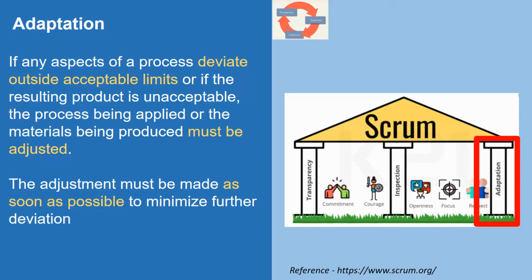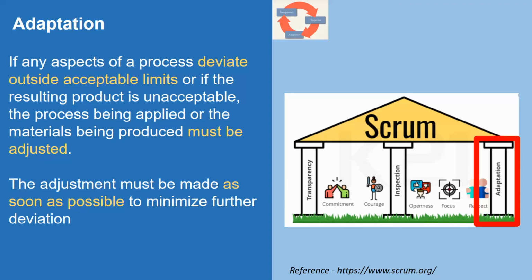Some of you are familiar with the Six Sigma concept, where we talk about acceptable limits. If the process goes outside the acceptable limits, we try to adjust. That's where the lean thinking mindset comes in: inspect as soon as possible, and as soon as you find something deviating, take steps to improve it, organize the value around it, and make it a good product.